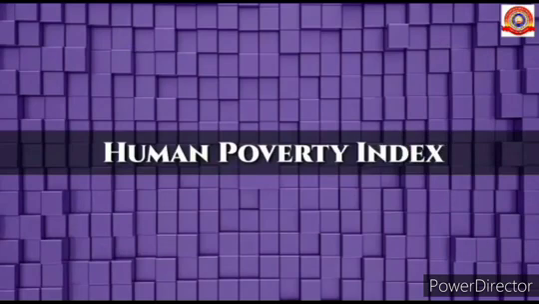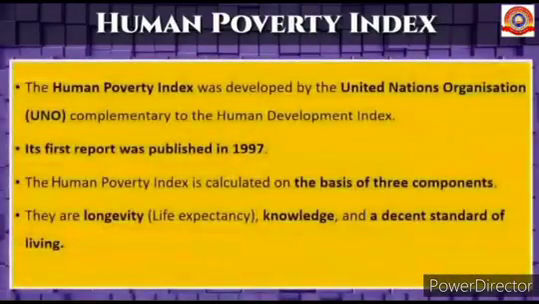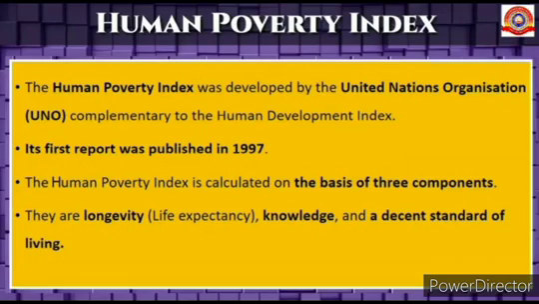Let's see the Human Poverty Index. The Human Poverty Index was developed by the United Nations organization complementary to the Human Development Index. Its first report was published in 1997. The Human Poverty Index is calculated on the basis of three components. They are longevity or life expectancy, knowledge, and a decent standard of living.